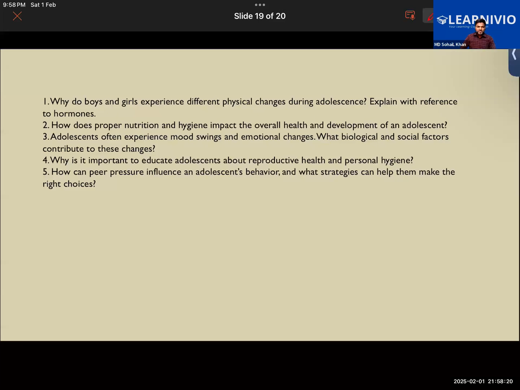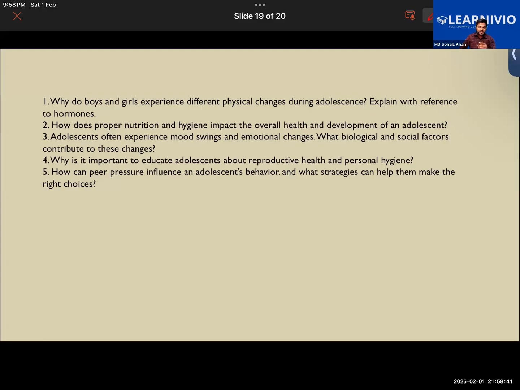Also, we see that teenagers experience a significant growth spurt. Many times there will be stretch marks on the shoulders and the hands in adolescents. You understand what I'm trying to say?